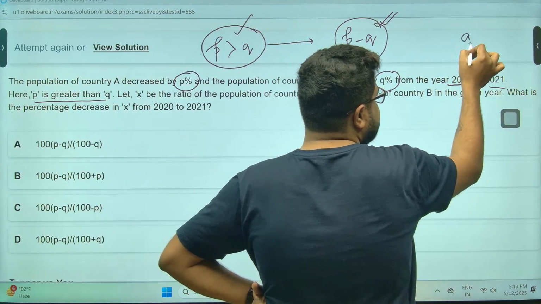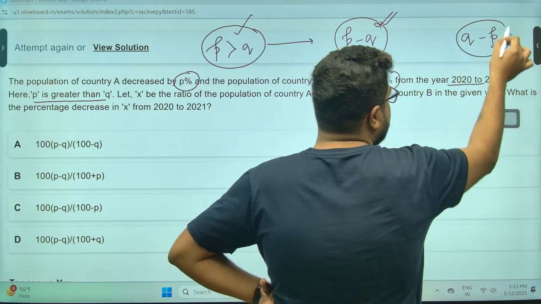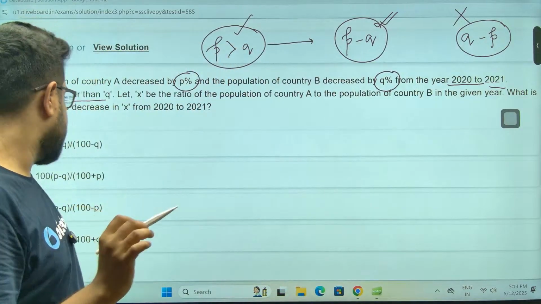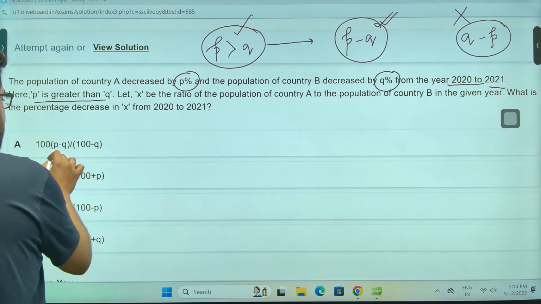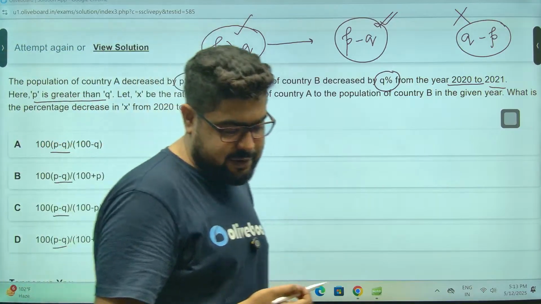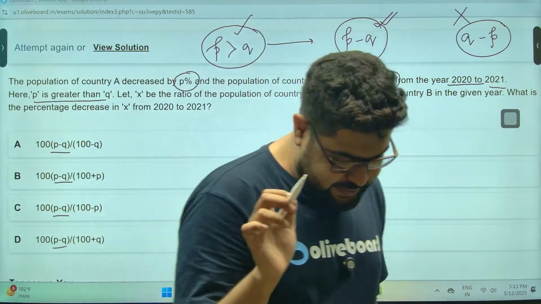It cannot be Q minus P because that is negative. All four options have P minus Q, so again, it is not very helpful.